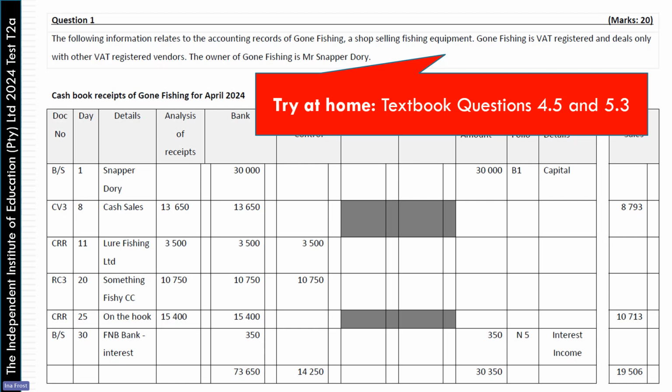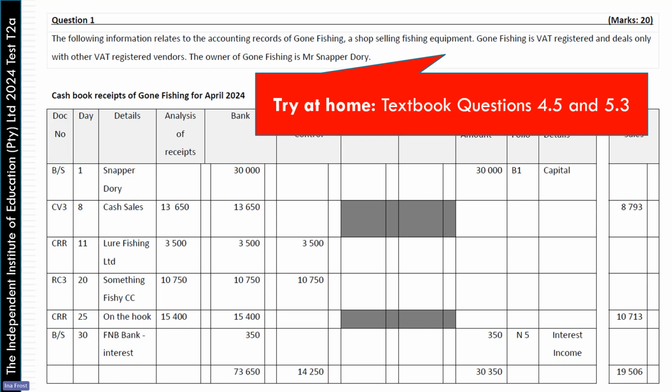So again, we kind of give you the cash book receipts, but then we ask you to either fill in the gaps, or we might ask you, for example, why is there not an amount in the analysis of receipts column for day 1? And then you need to give us the reason for it. And if you want to look in your textbook for similar types of questions, you can look at question 4.5 and 5.3. Those are actually really excellent questions where they have similar types of questions like the one that was in last year's semester test.